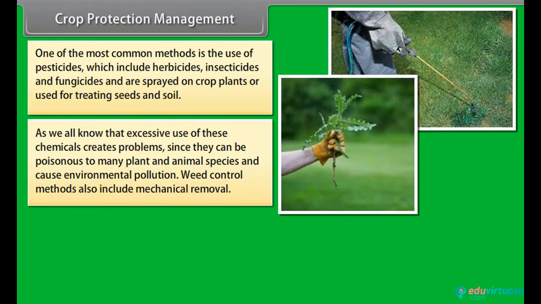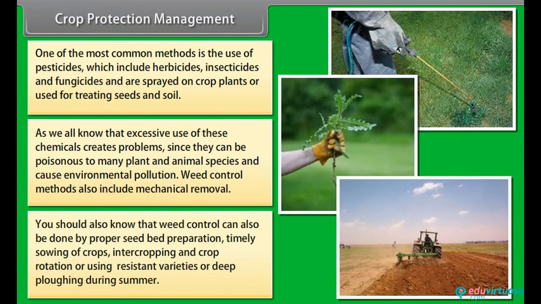Weed control methods also include mechanical removal. You should also know that weed control can also be done by proper seed bed preparation, timely sowing of crops, intercropping and crop rotation, or using resistant varieties or deep plowing during summer.